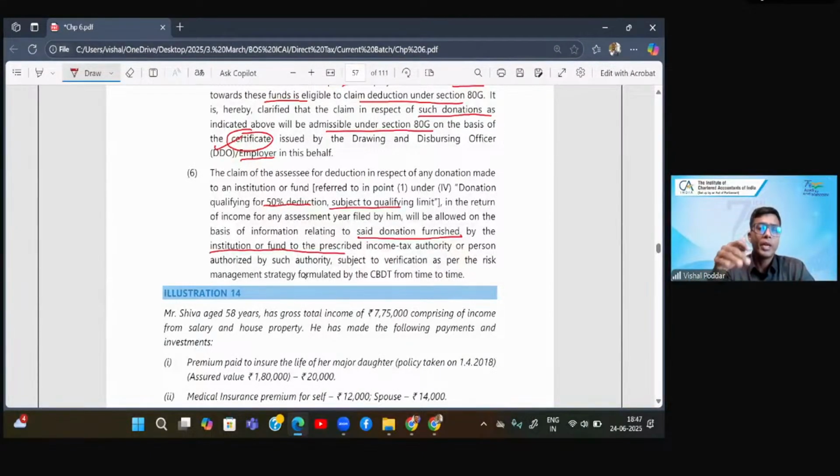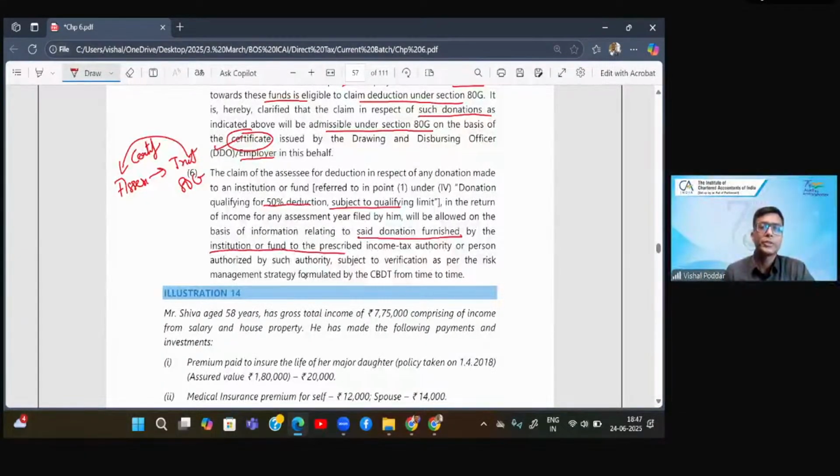Now, the government has added one more condition. Let us say, as an individual, as an assessee, you gave a donation to a trust. This is an 80G trust, which means it is covered under this section. Now, the trust has to give you a receipt or a certificate. That is fine, that is a condition right from day one.